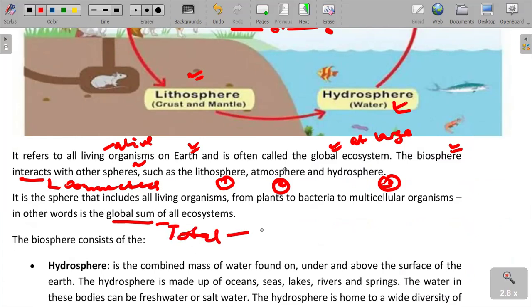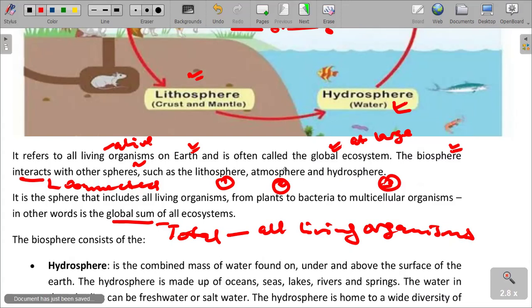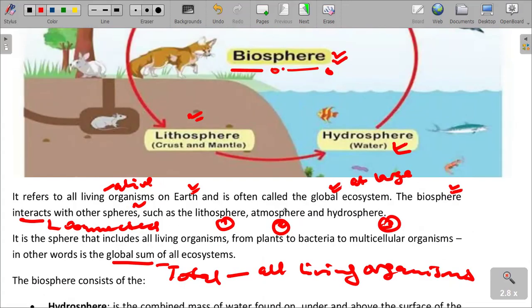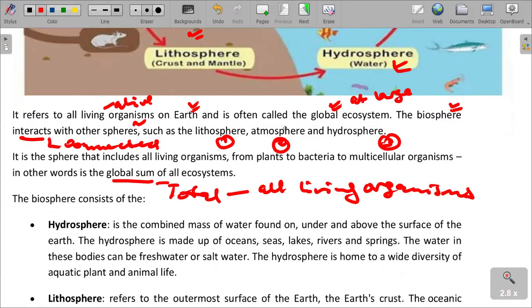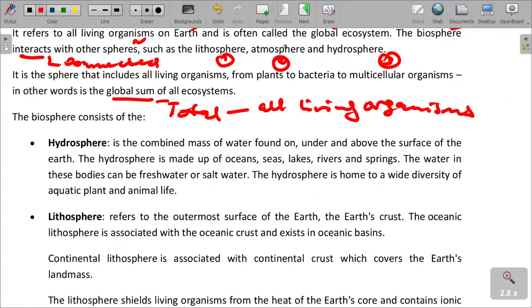In this regard, we are looking at all living things, all living organisms. That is what we are looking at: the global sum of all ecosystems. I want us to understand this, so that we can relate and understand them better as we go down here.